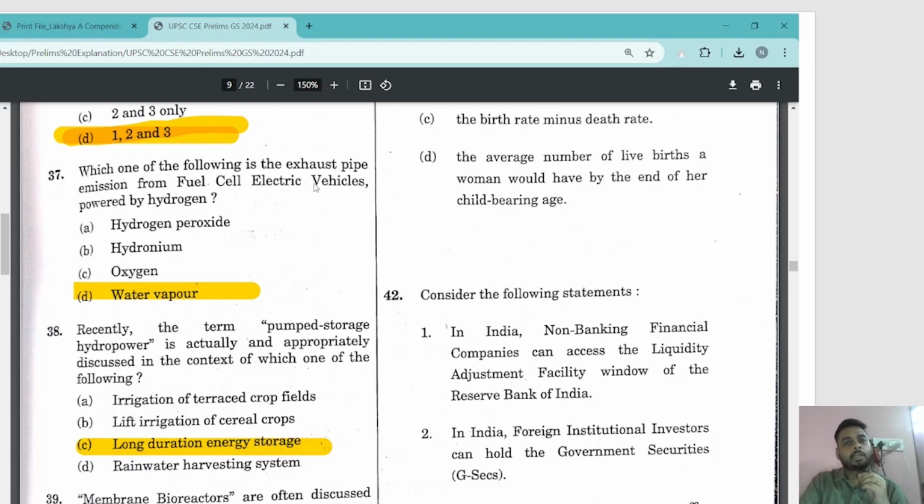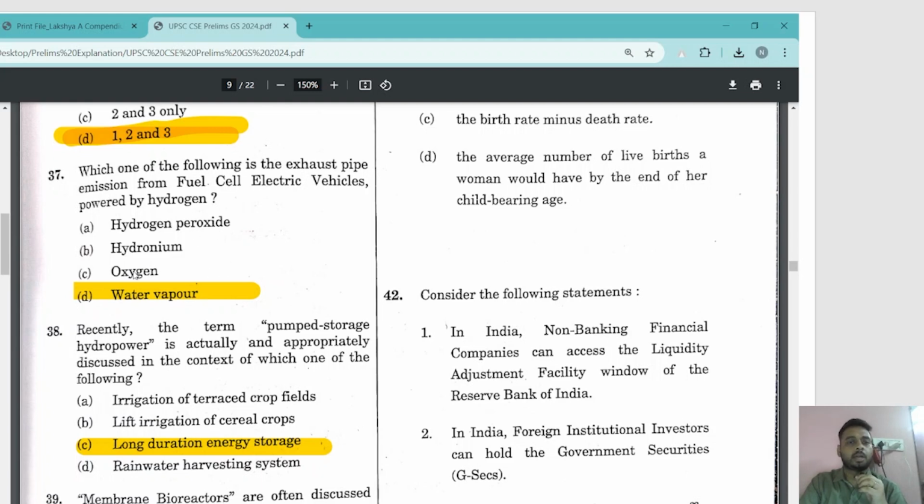So fuel cell electric vehicles rely on hydrogen and oxygen to produce electricity in a fuel cell. When hydrogen and oxygen combine, that is what is happening in a fuel cell. When they combine, they produce what? Water vapor. That is the only exhaust coming from a fuel cell electric vehicle.